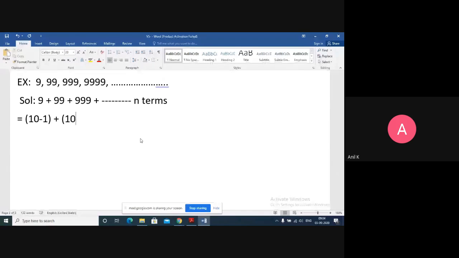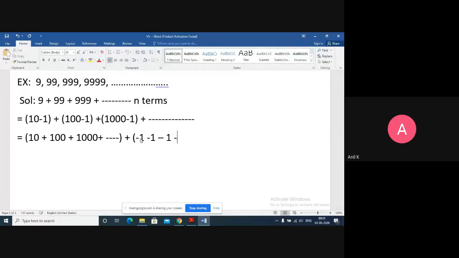And 99 you can write as 100 minus 1, plus 999 you can write as 1000 minus 1, and this process will continue till n terms. Now I can write this as 10 plus 100 plus 1000 plus and so on, and I'll get minus 1, minus 1, minus 1 and so on, n times.